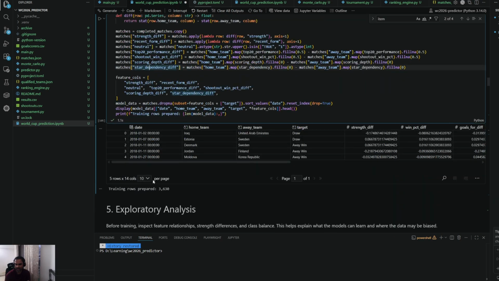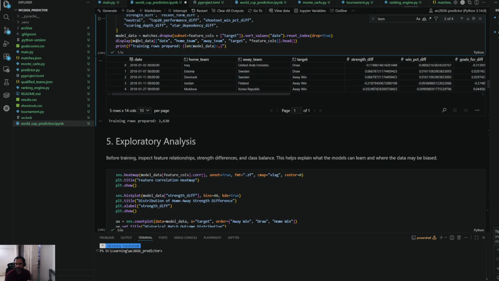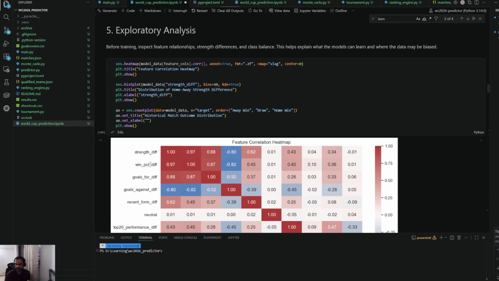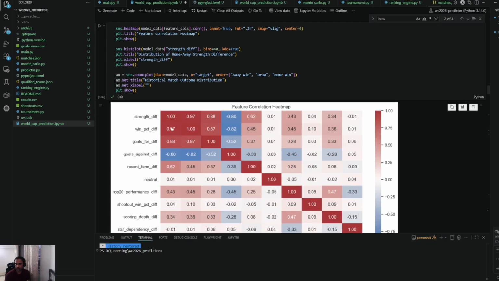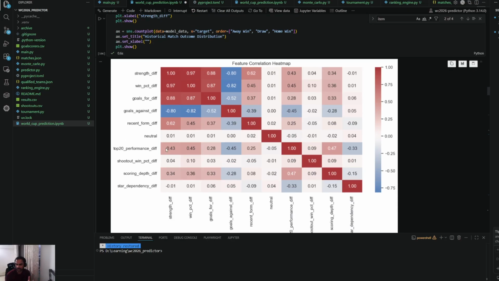Then this is something we've done. This heat map shows the correlation, which features are being used, and how much they impact the overall outcome of the model. So that is there here.